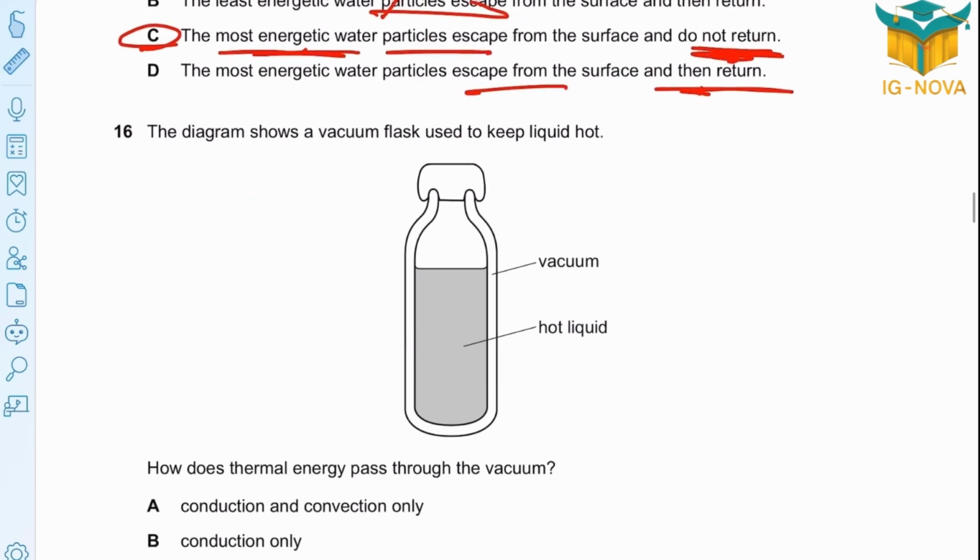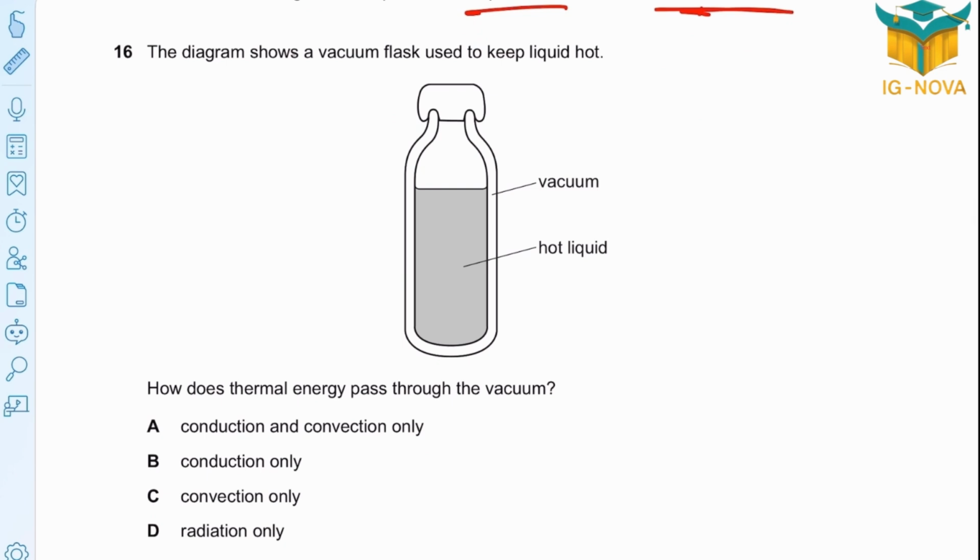Question 16. The diagram shows a vacuum flask used to keep liquid hot. Vacuum, not liquid. How does thermal energy pass through a vacuum? Through a vacuum, the only method is radiation. Only.